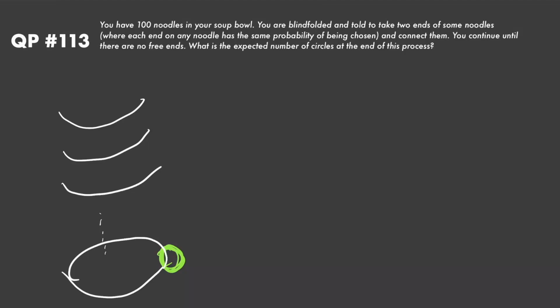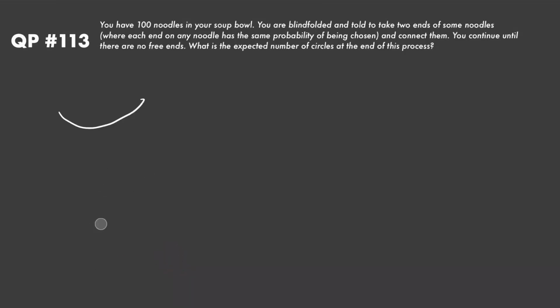So with these recursive problems, we're always going to be starting from the base case. So let's just start off when we have one noodle. Let's calculate the expected number of circles. So if I let x be the random variable denoting the number of circles, well then the expected value of x when we have one noodle, which I'll call E_1(x), is just obviously going to be 1, because we only have two ends, and when we connect them, we're going to get a circle.